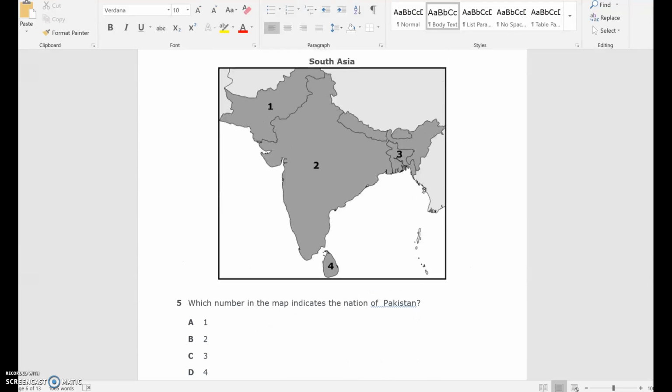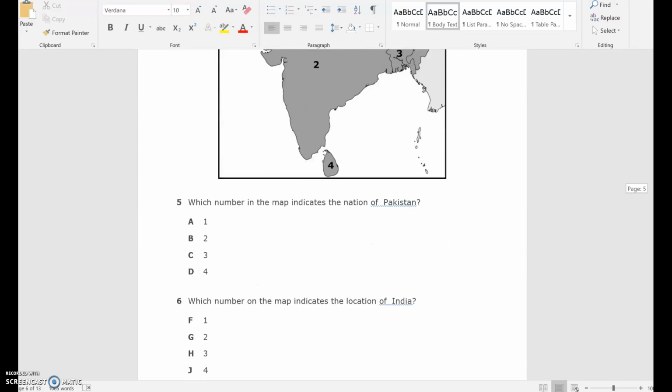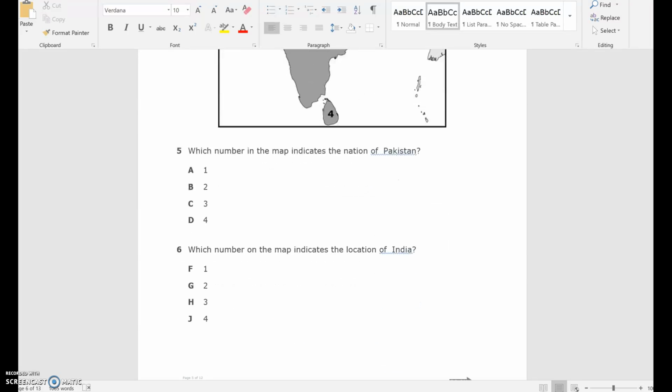Number 5, which number in the map indicates the nation of Pakistan? A. 1, B. 2, C. 3, D. 4. Number 6, which number on the map indicates the location of India? F. 1, G. 2, H. 3, J. 4.